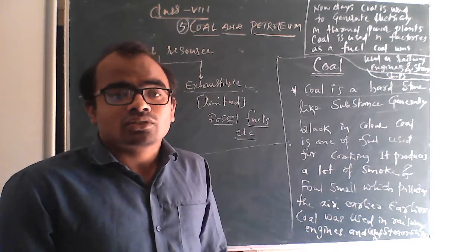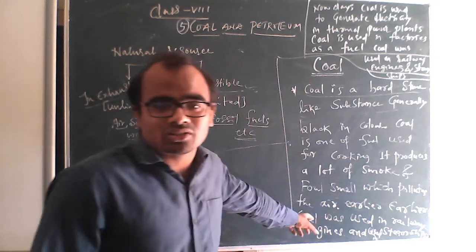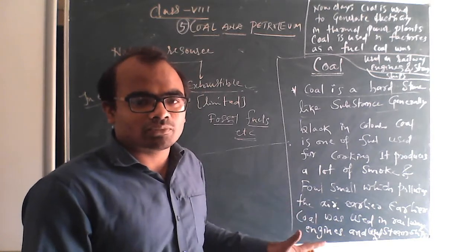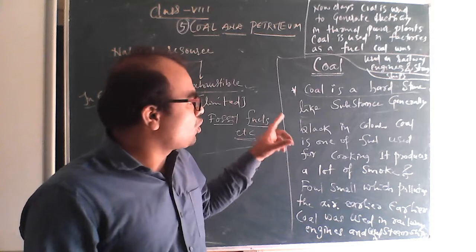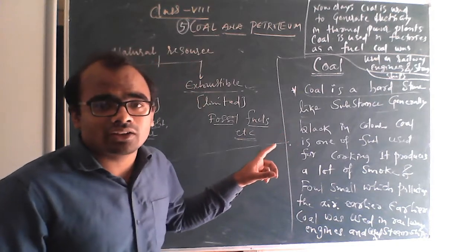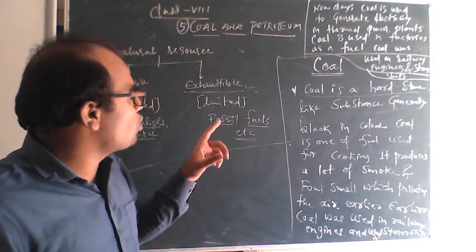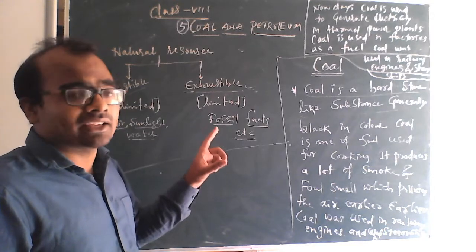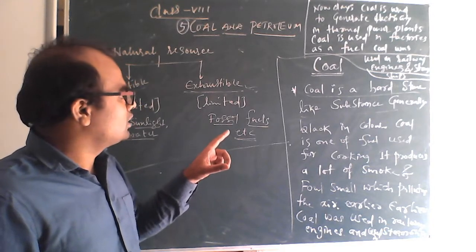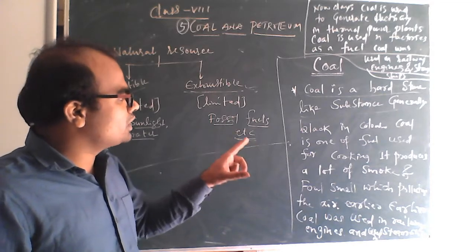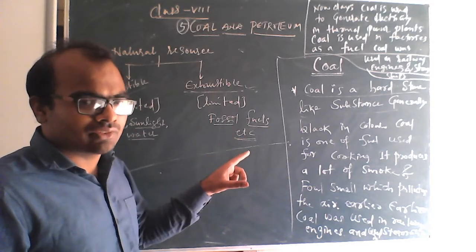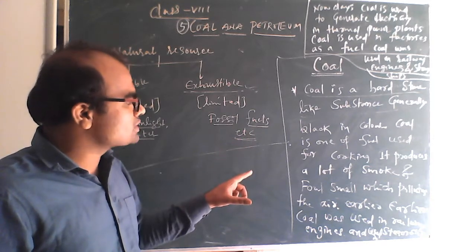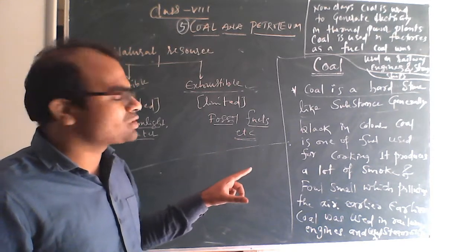So you remember this slide, you might not see it properly, but I will read it, so note it down when I read it. Coal is a hard, stone-like substance, generally black in color. Coal is one of the fuels used for cooking. It produces a lot of smoke and foul smell which pollutes the air.